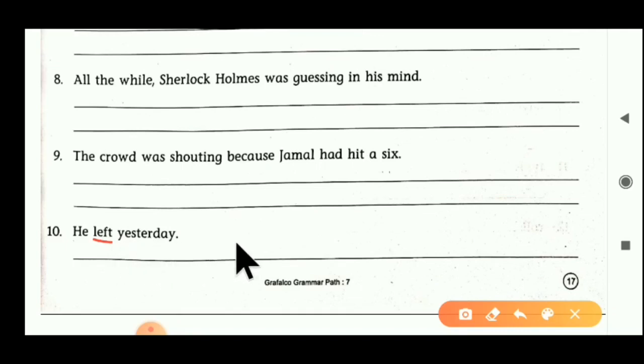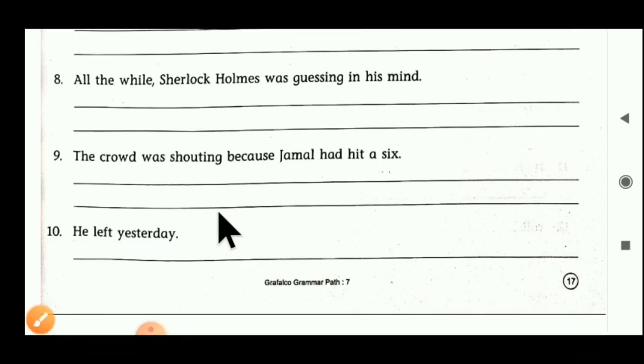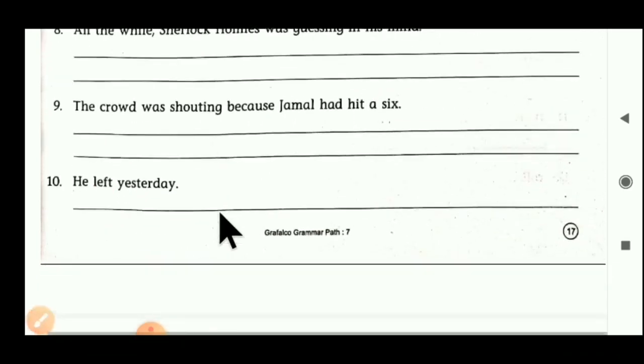We have to convert it into transitive form. How? Just see here. He left his home yesterday. We have to add his home here, and left becomes a transitive verb here. Can you understand, students? Now our B exercise is also over.